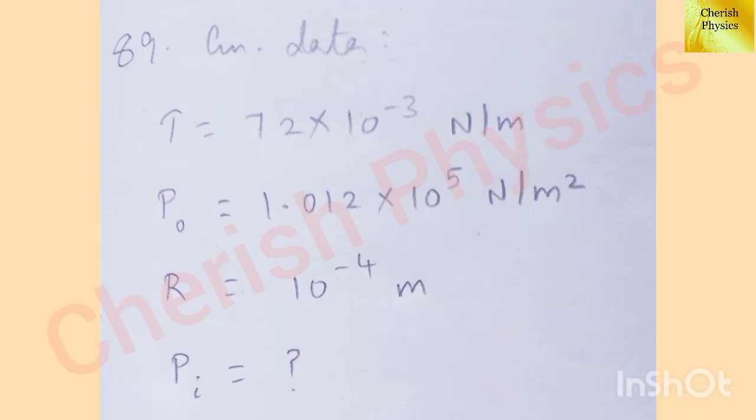Let's write the given data. Surface tension T equal to 72 into 10 to the power minus 3 Newton per meter. Atmospheric pressure P naught equal to 1.012 into 10 to the power 5 Newton per meter squared. Radius of the air bubble R equal to 10 to the power minus 4 meter. We have to find the pressure inside the air bubble.